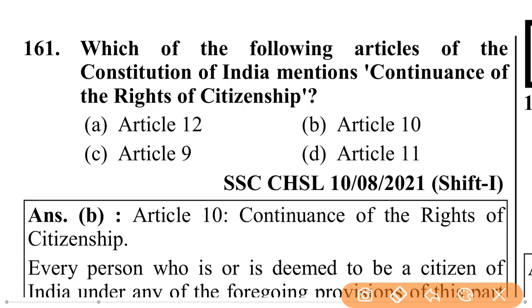Which of the following articles of the Constitution of India mention continuance of the rights of citizenship? The article is 10.